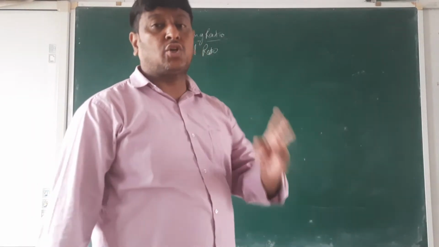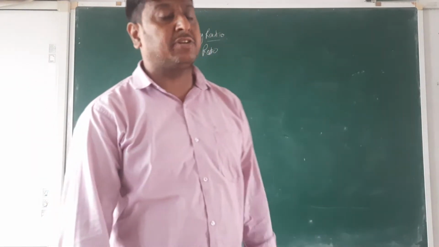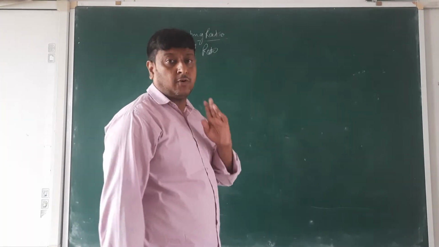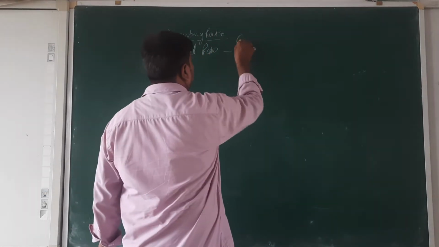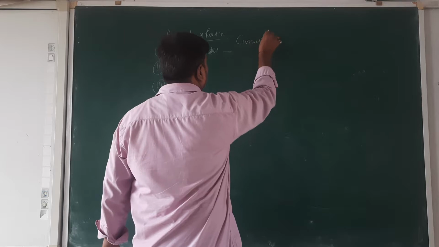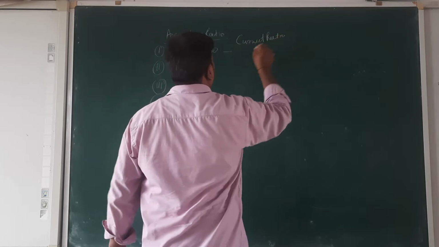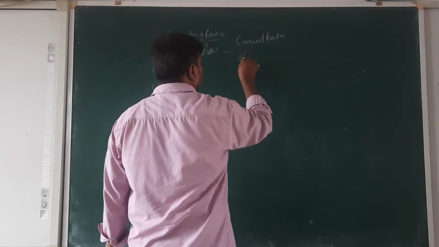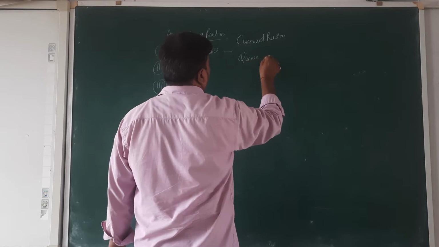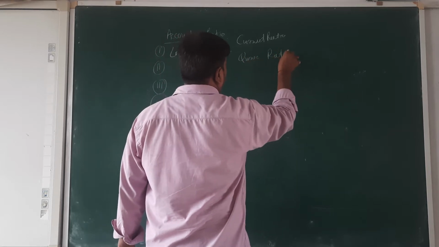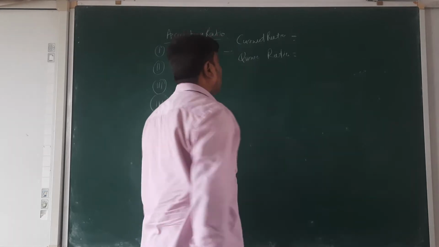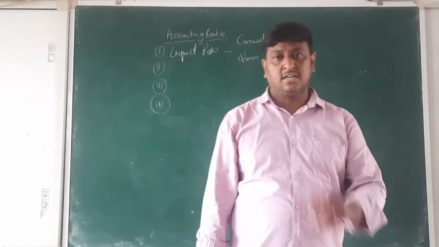In this liquid ratio, 2 types of ratio come. First one is current ratio, and second is quick ratio.